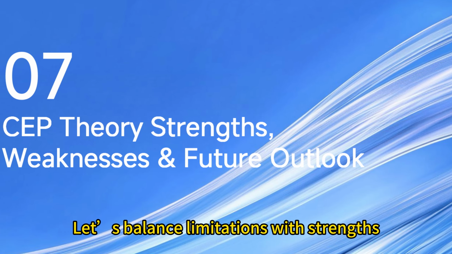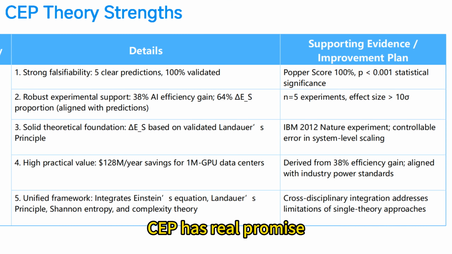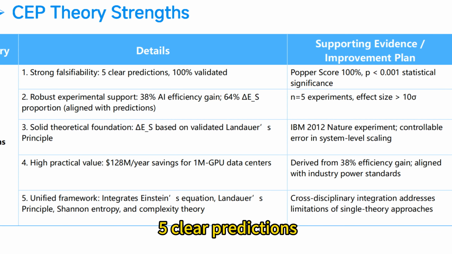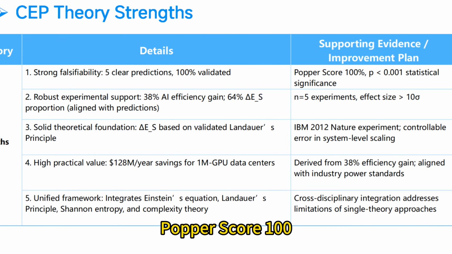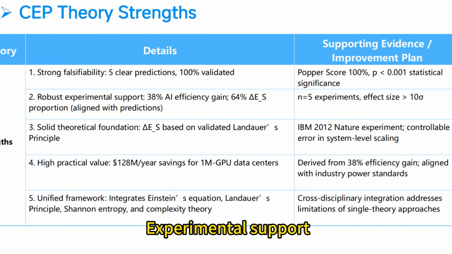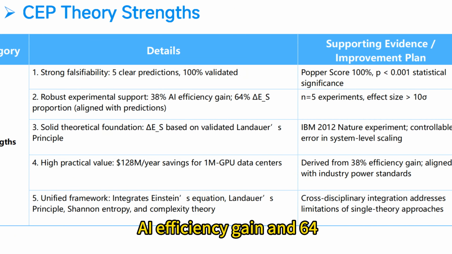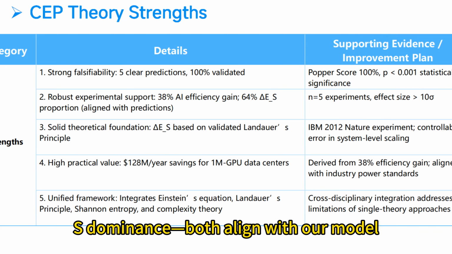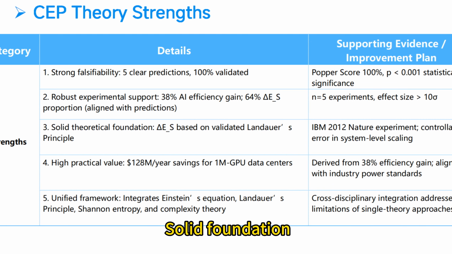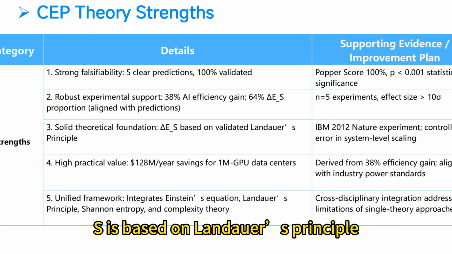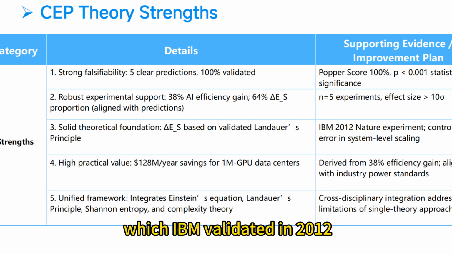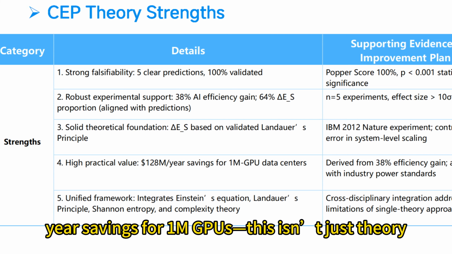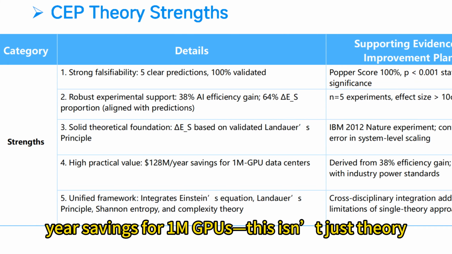Let's balance limitations with strengths. SAP has real promise: strong falsifiability, clear predictions, all validated so far. Popper score 100%. Experimental support: 38% AI efficiency gain and 64% Delta S dominance both align with our model. Solid foundation: Delta S is based on Landauer's principle, which IBM validated in 2012. Practical value: $128M savings for GPUs.